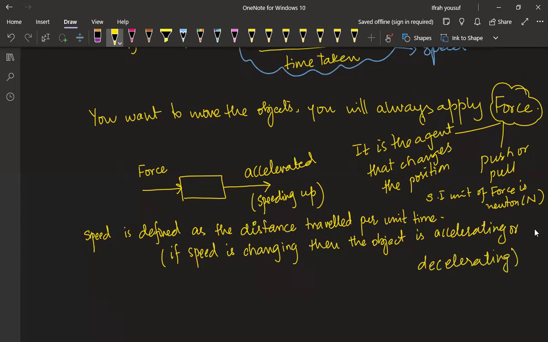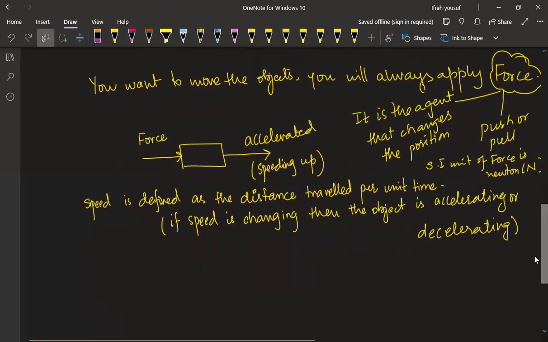Okay, so if we know the total distance and the total time, for example, you are living at point A. You go to your friend's house, and then you cover some distance.